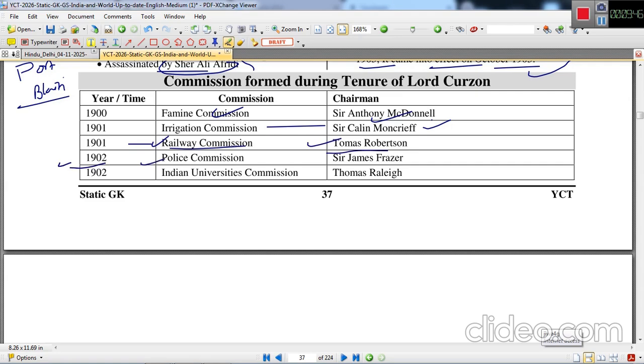In 1902, Police Commission, under the chairmanship of Sir Andrew Fraser, and in 1902 itself, Indian Universities Commission headed by Thomas Raleigh was established.